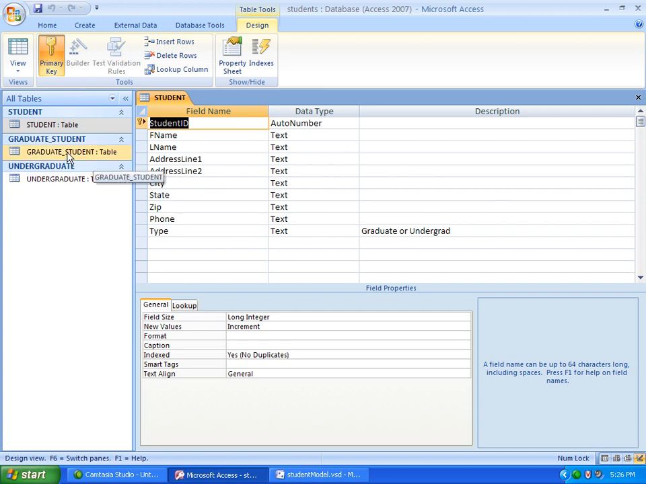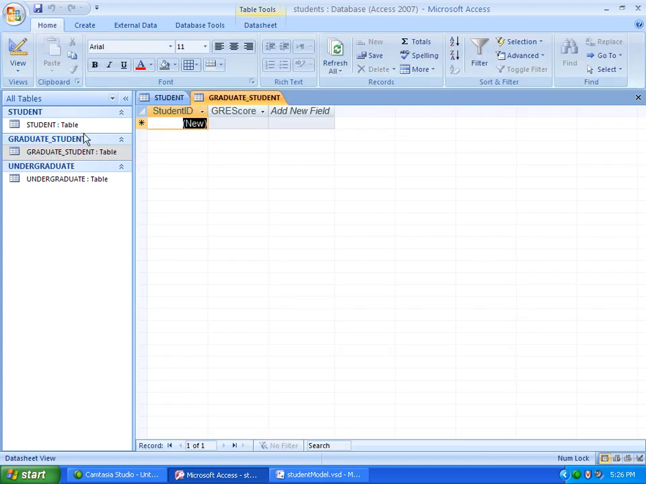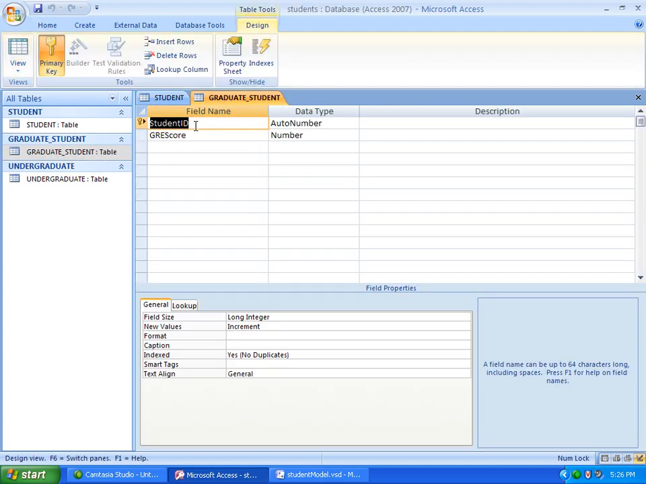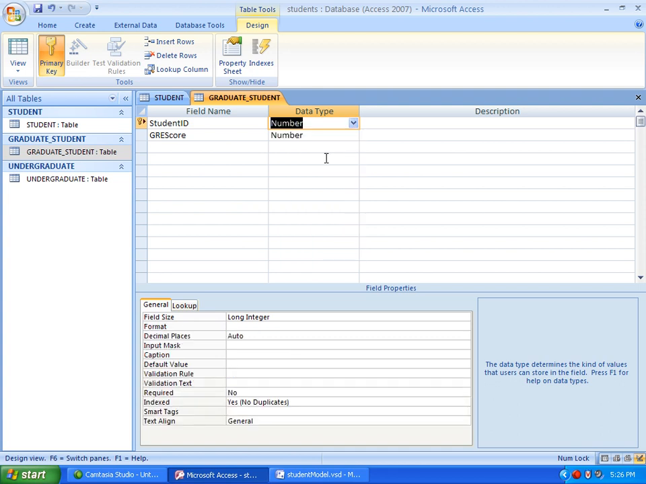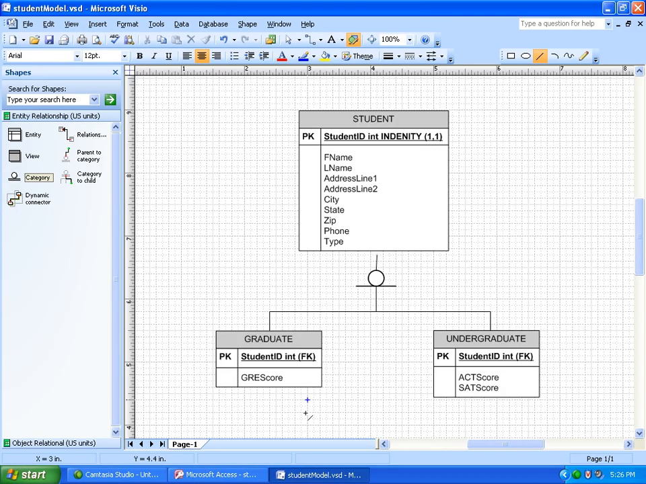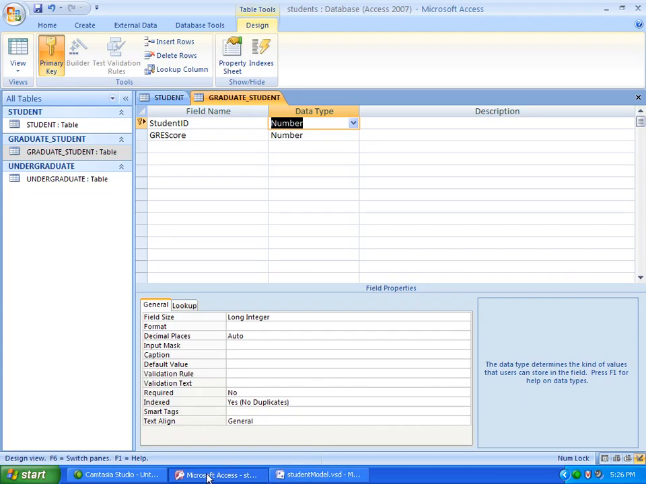Let's look at the graduate table. Okay, we have student ID. Oh, I need to change that. It's just a plain number, not an auto number. Just a plain number when we're talking about the subtype table or the child table. Okay, and then just the GRE score, which is what we care about for graduate students. It's unique to graduate students, so I'll save that.